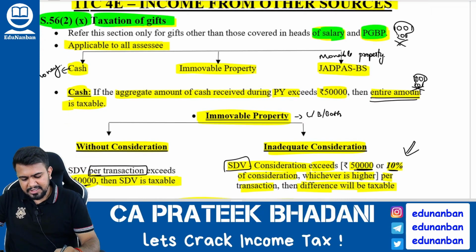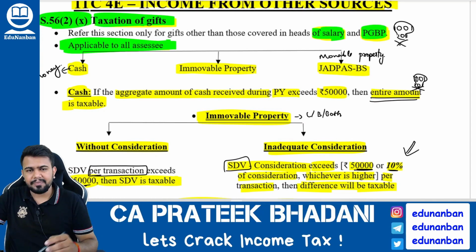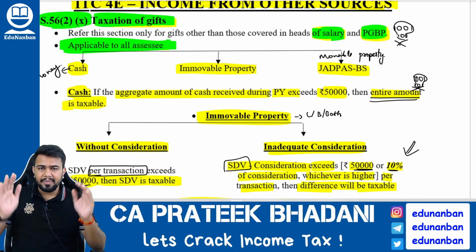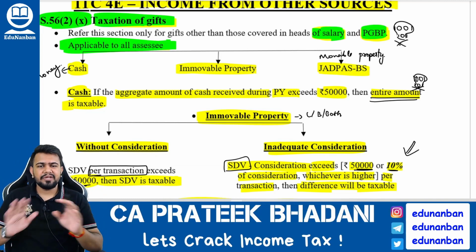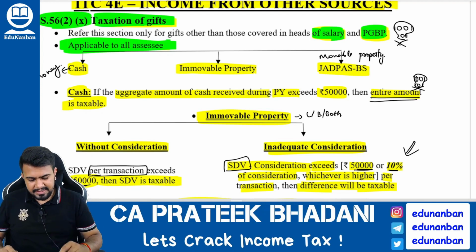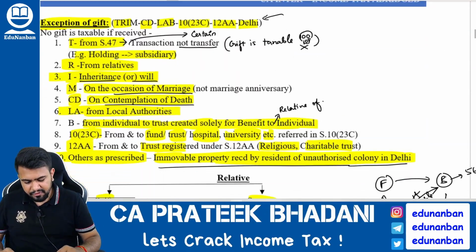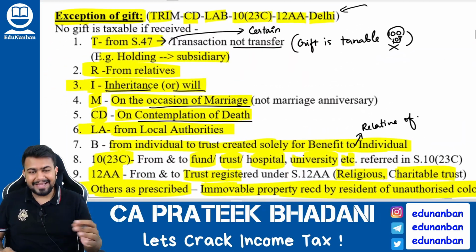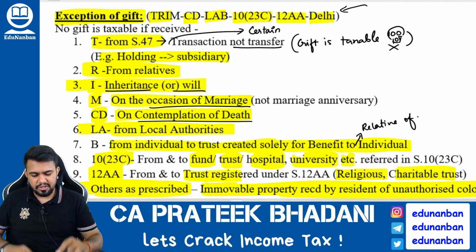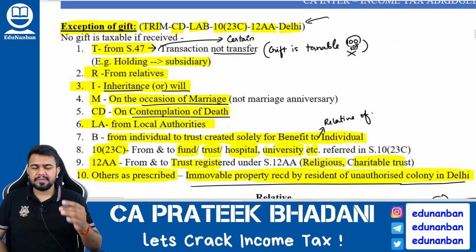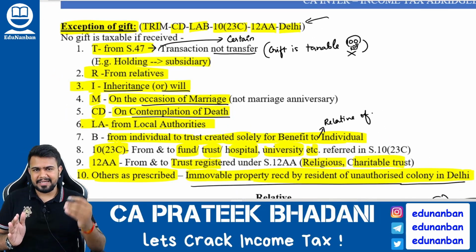Then this section, that is 56(2)(x), is applicable to all the assessees. It is applicable to all assessees. But in certain cases it will not be applicable. So before learning this section, let us learn the exceptions of this section. So what are the exceptions of 56(2)(x)? Let us study one by one.